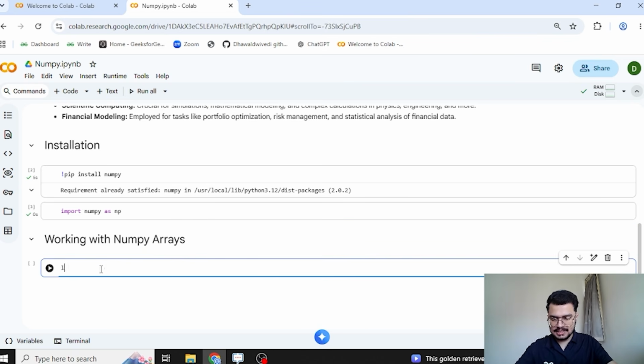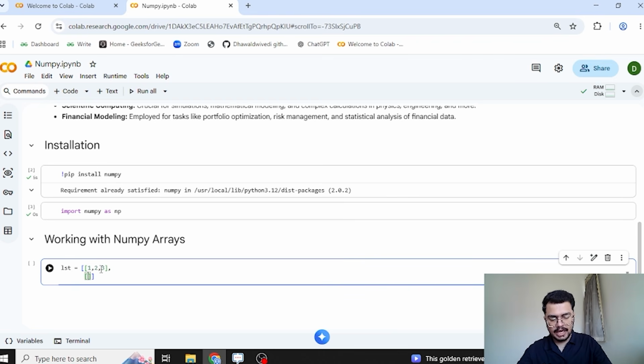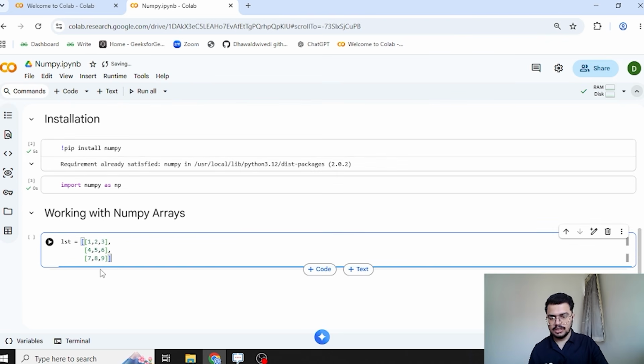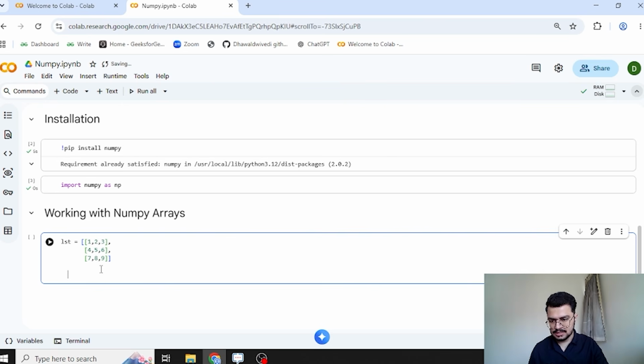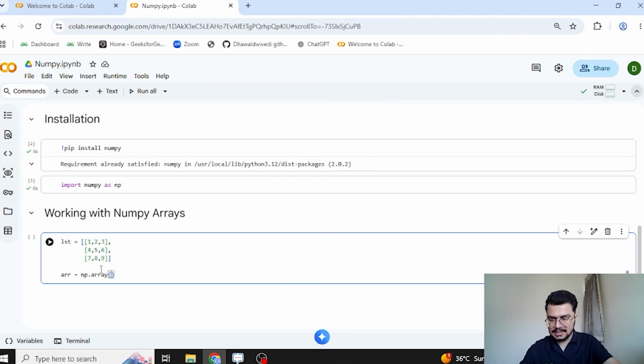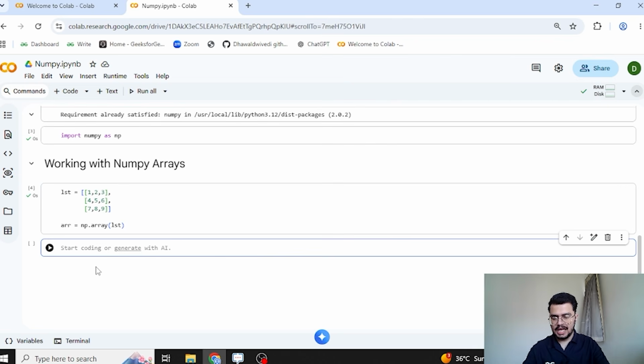Before working with arrays, let us first create a basic list. I'm going to create a list of lists, where I add some elements, and these elements are stored in a 2-dimensional list, or a list of lists. Now, if I want to create a NumPy array from it, I'm going to name this array arr equals np.array. np.array creates that array, and inside it I pass my list. Once I execute this, my array has been created.